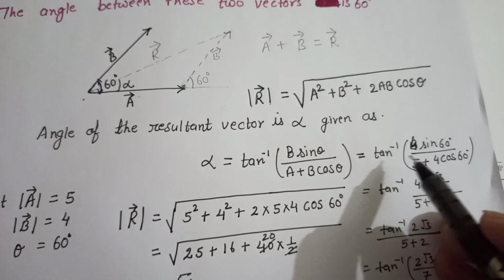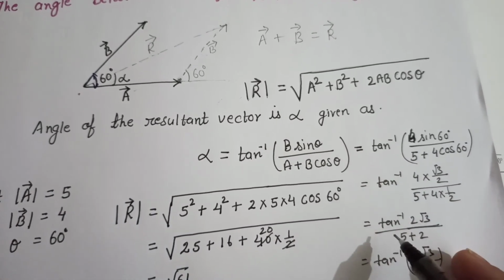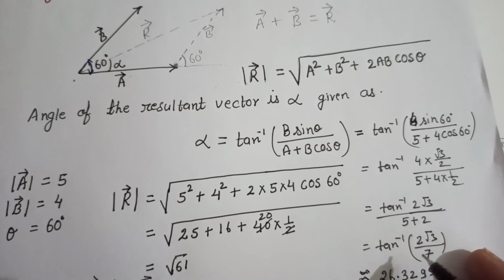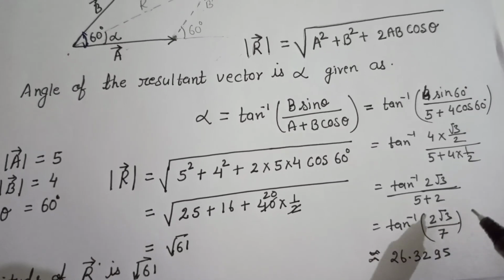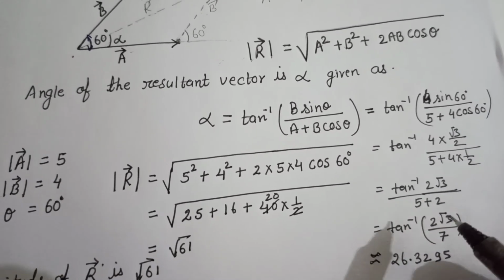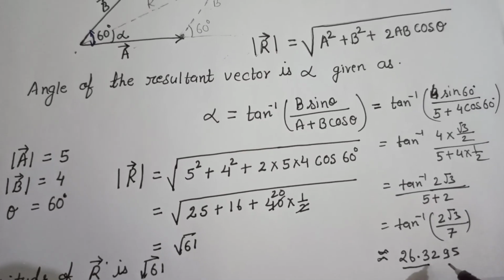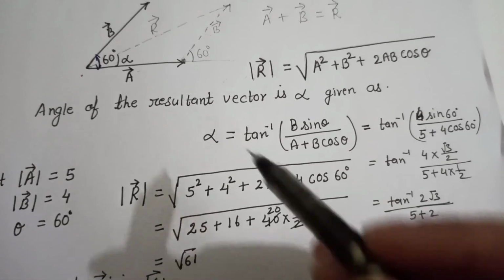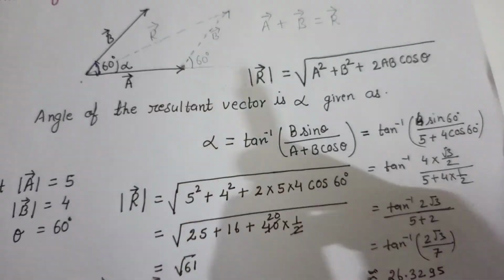So we put the values here like this. We finally get tan inverse of 2 root 3 divided by 7, and when we find the value of this tan inverse, we get approximately 26.3295. So approximately this angle will be made by this resultant vector R with vector A.